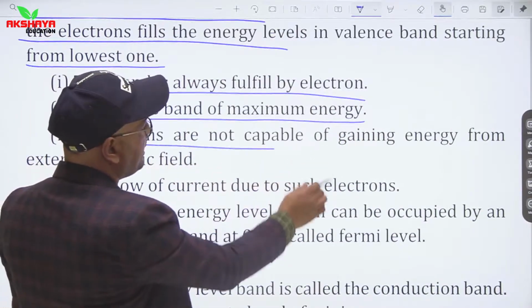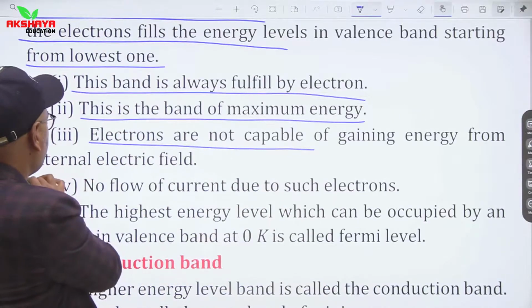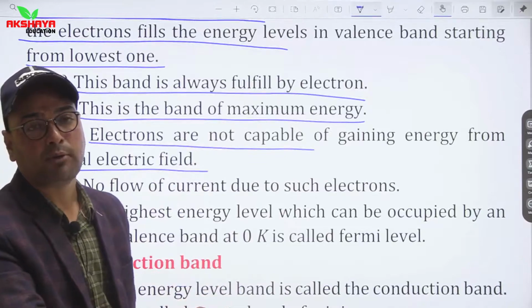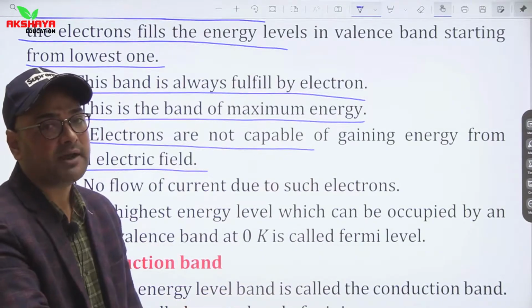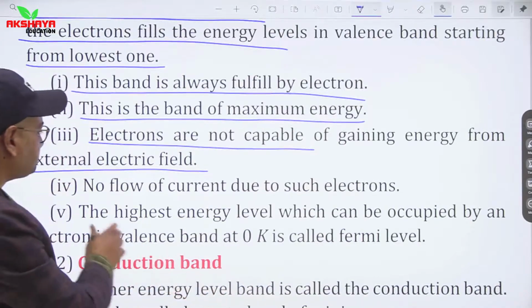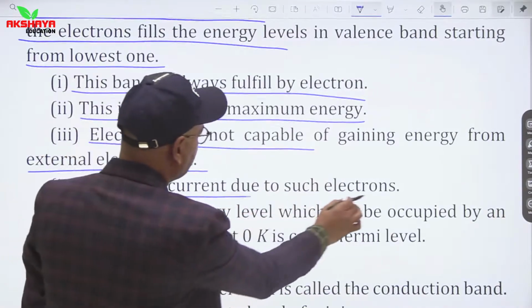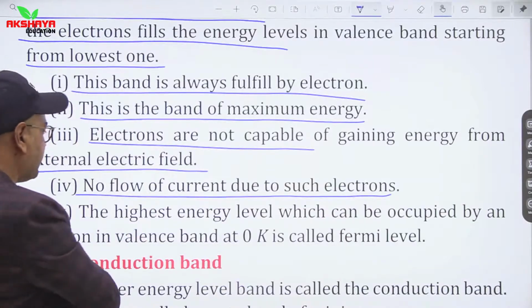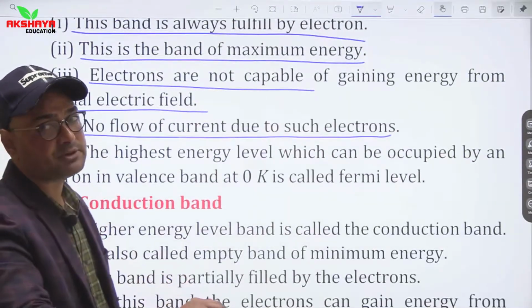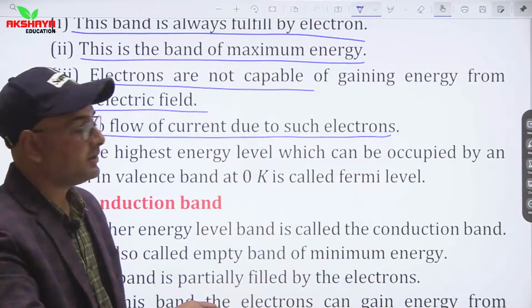Electrons are not capable of gaining energy from an external electric field. So valence electrons are situated at the bottom of that energy band and do not gain energy from the external electric field. There is no flow of electrons, so no flow of current due to such electrons. So valence electrons are not responsible for current flow.